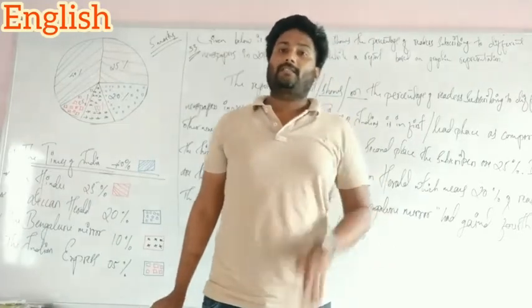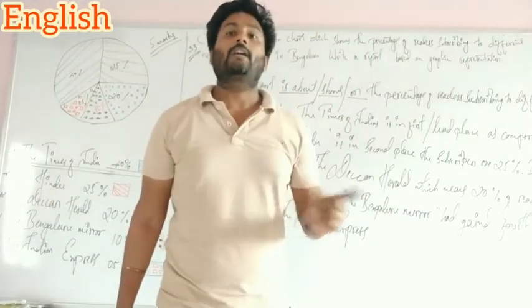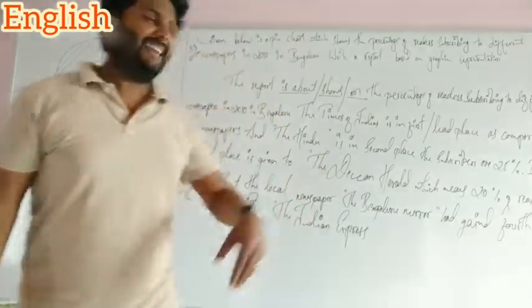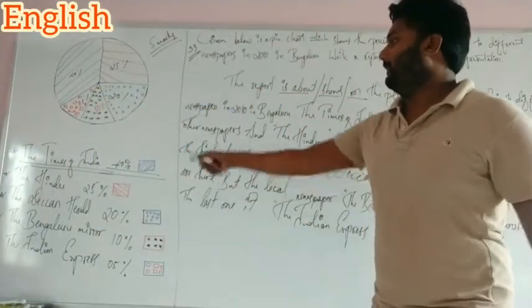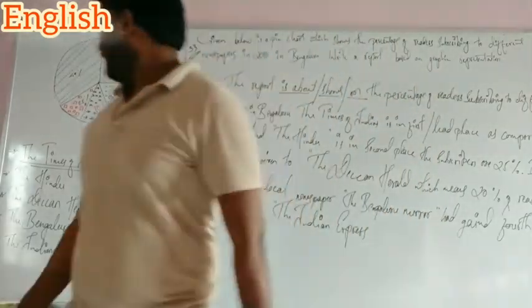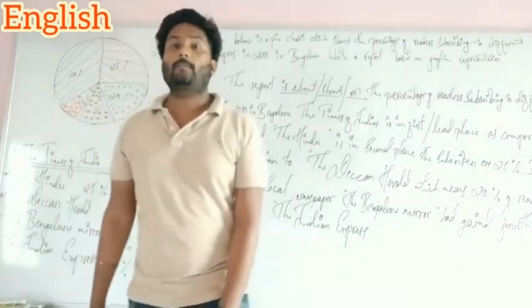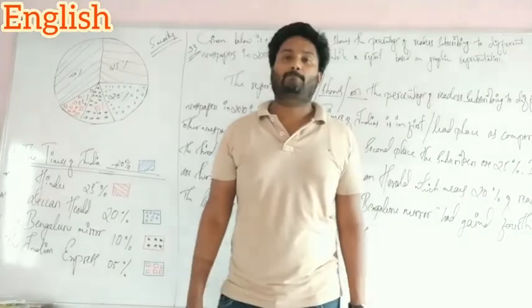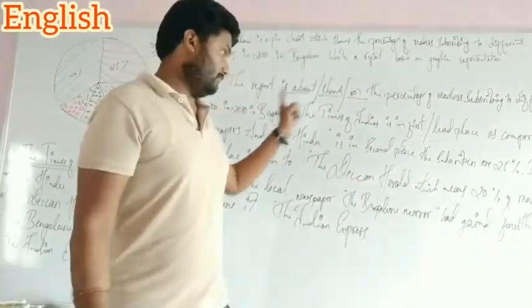The title says what the report shows, what the report defines. After that, we analyze everything, the body of the text, that means analyzing one by one. First one, the Times of India. Second one, the Hindu. Third one, the Deccan Herald. Fourth one, the local newspaper, the Bangalore Mirror. And last one, the Indian Express. This is how we complete the body of the passage.